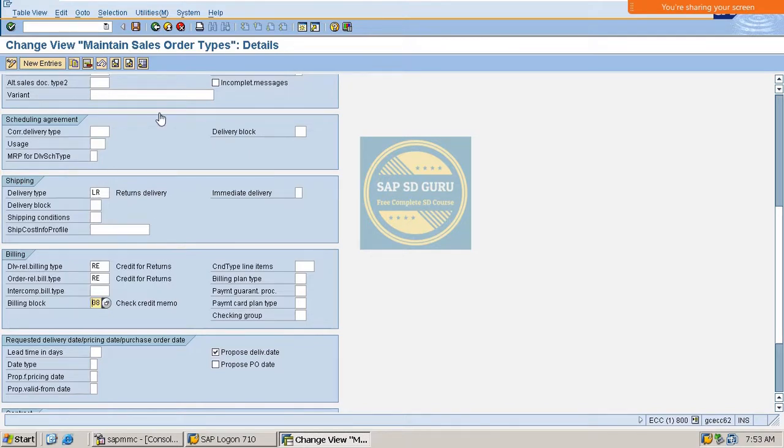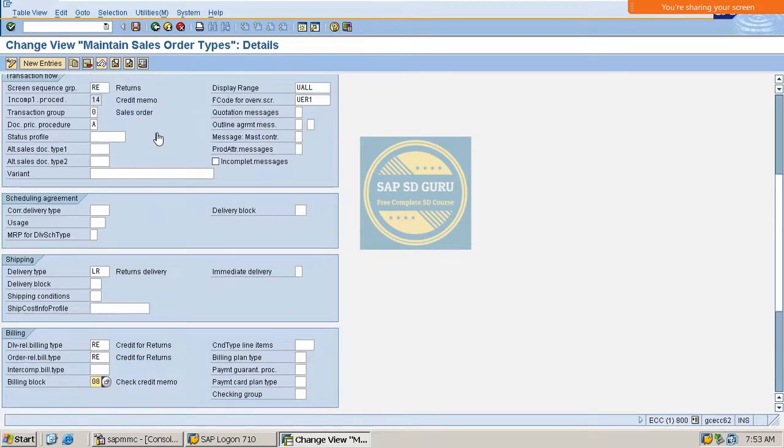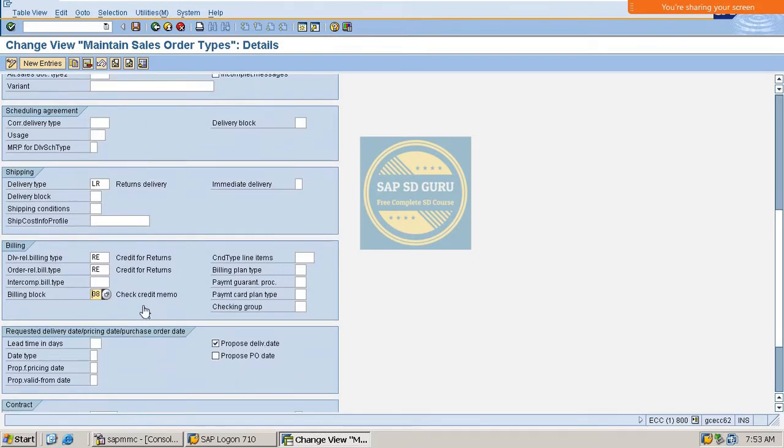Actually, there are many blocks here, but for the return order, the block is 08, which means check credit memo. This means that through the return order we will create the credit memo to the customers.